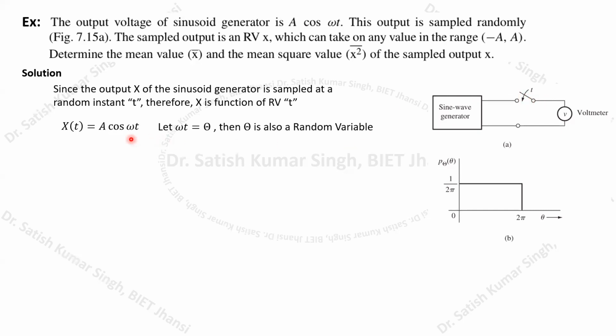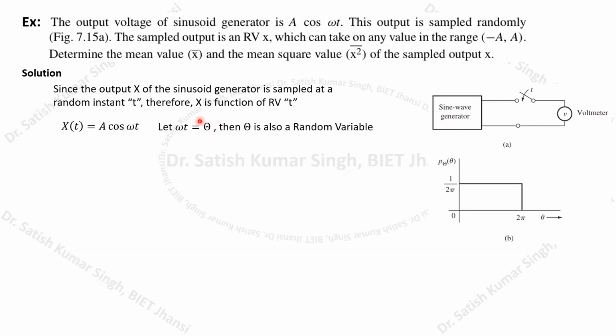Now you can write this expression A cos omega t, and because t is a random instant of time, this omega t will be a random value. Let us suppose we denote this omega t by theta, and obviously when t is a random time instant, this omega t is also going to be a random signal.